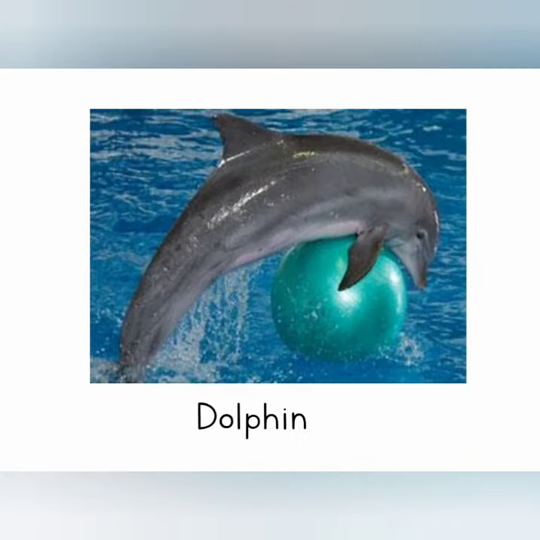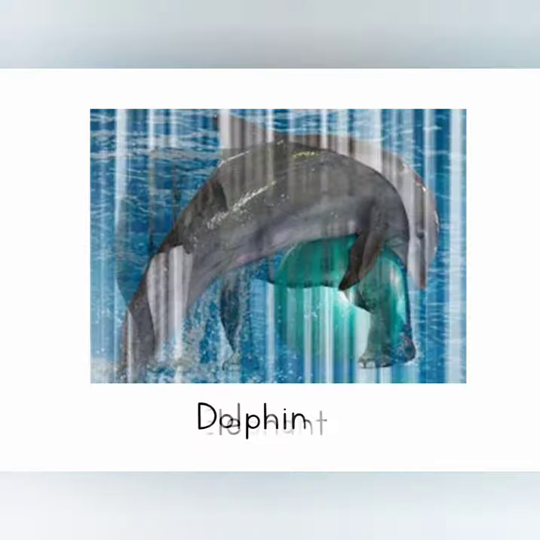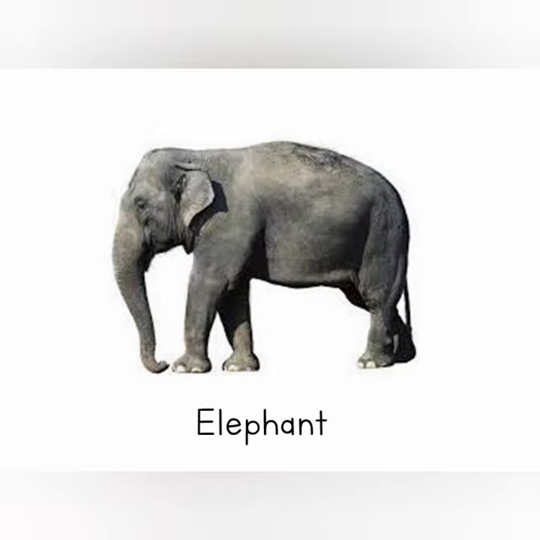Which sea creature is this? It has already come to our class. Yes, it's a dolphin. And the dolphin is also grey in color. What about this animal? Do you recognize him? I'm sure you do. Yes, it's an elephant. And an elephant is also grey in color.